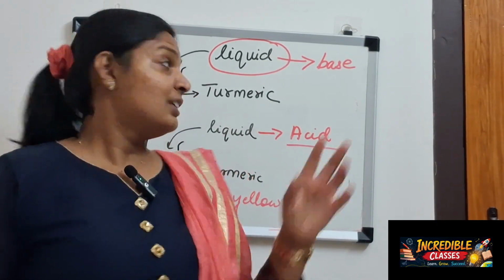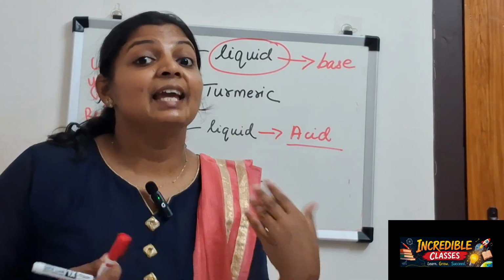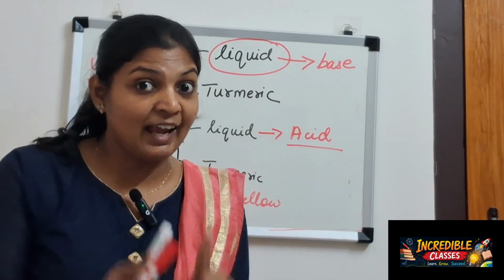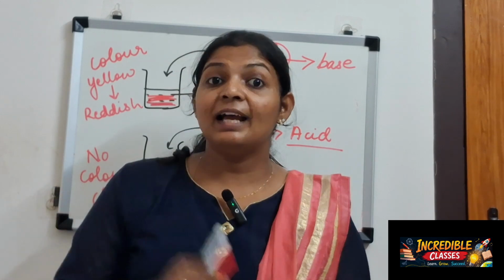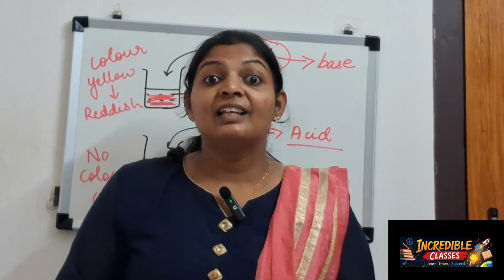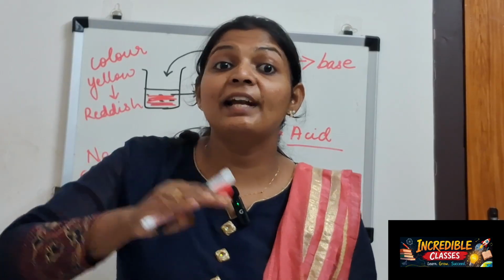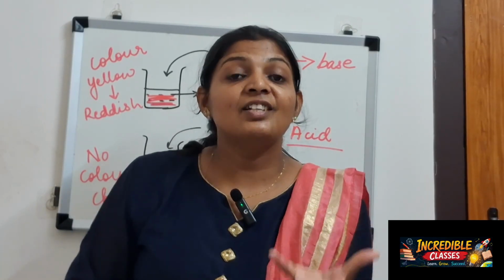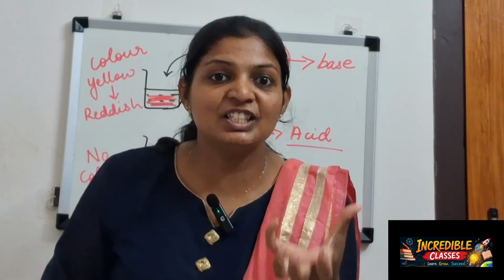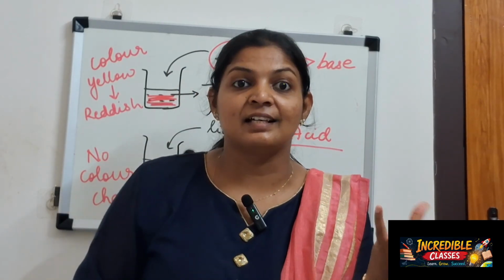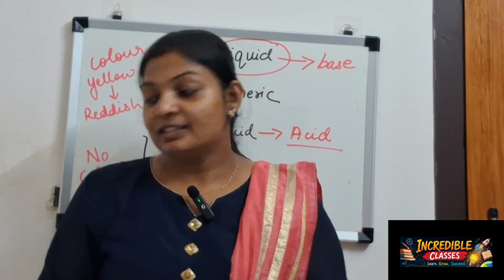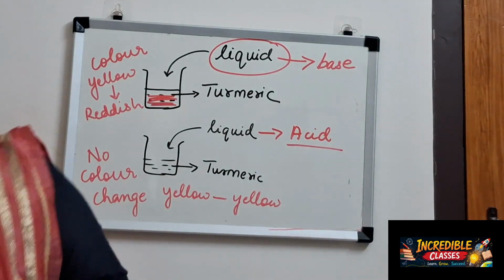First is turmeric, second one is hibiscus, the China rose, the activity we did. What did we observe in that activity? When I applied it to an acid, the color changed to red. Not much change. But when I applied it to a base, the color changed to a greenish color, telling that the substance is a base. Clear? So, turmeric is there.